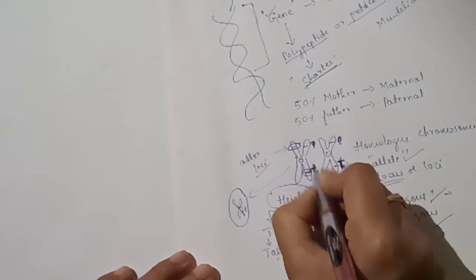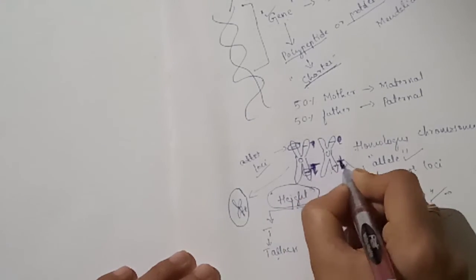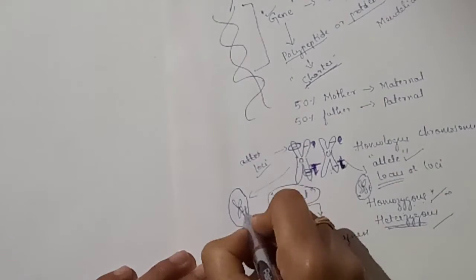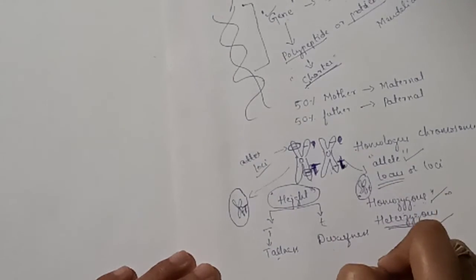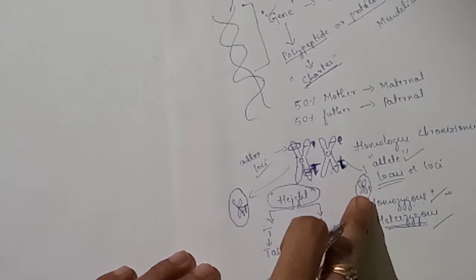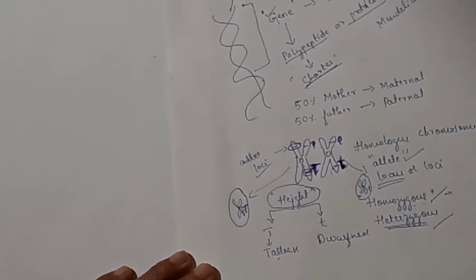Suppose it is a heterozygous condition. This is capital T and this is small t. Then one gamete consists of capital T and the other gamete consists of small t. Both the gametes are non-identical. Therefore, two different gametes are produced in heterozygous condition.